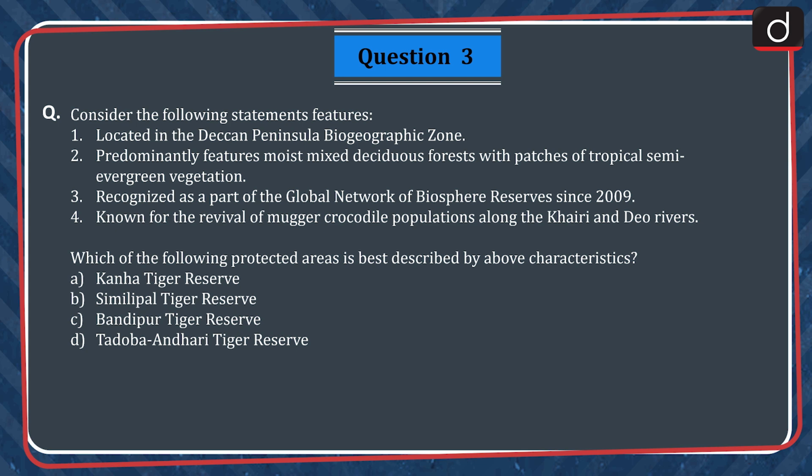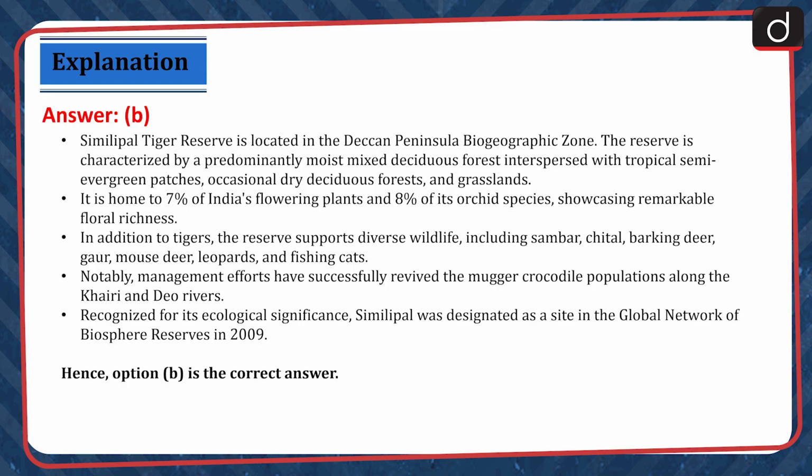Consider the following statements' features. 1. Located in the Deccan Peninsula Biogeographic Zone. 2. Predominantly features moist mixed deciduous forest with patches of tropical semi-evergreen vegetation. 3. Recognized as a part of the global network of biosphere reserves since 2009. 4. Known for the revival of mugger crocodile populations along the Kheri and Dio rivers. Which of the following protected areas is best described by the above characteristics? Kanha Tiger Reserve, Similipal Tiger Reserve, Bandipur Tiger Reserve, or Tadoba Andhari Tiger Reserve? The correct answer is option B, Similipal Tiger Reserve.